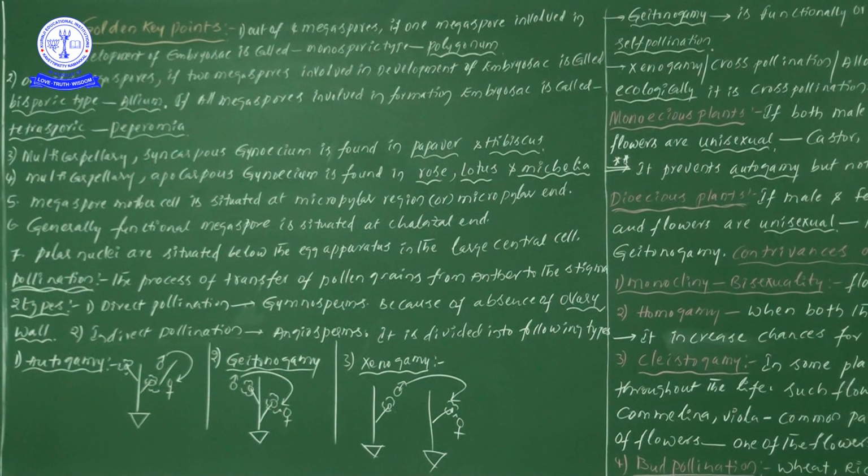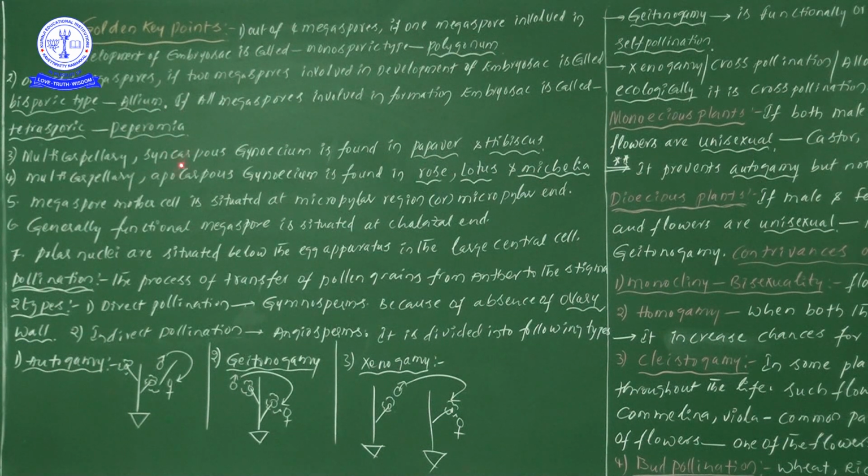Next one, multicarpellary condition with apocarpous. Apocarpous means all carpels are free, whereas syncarpous means all carpels are fused. Apocarpous means for every carpel a separate individual wall is there. Multicarpellary apocarpous gynoecium can be found in rose, lotus and Michelia. Multicarpellary syncarpous gynoecium we can find in Papaver and Hibiscus. Next one, multicarpellary apocarpous.